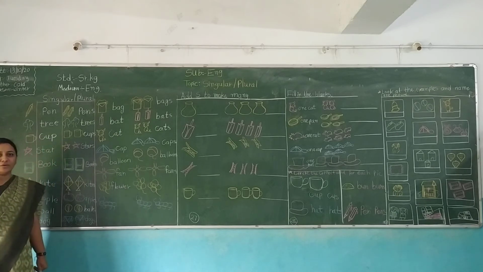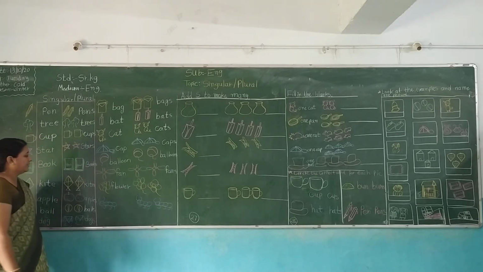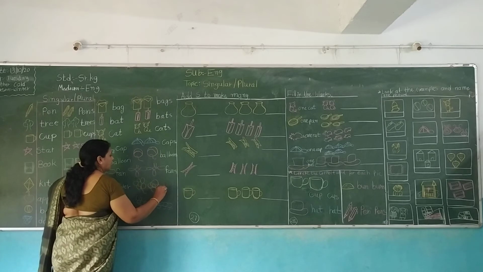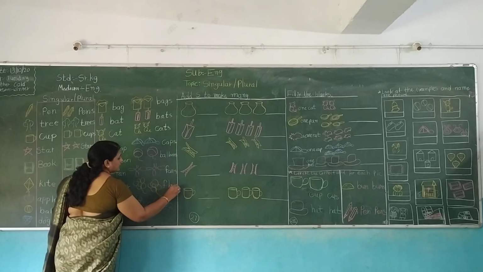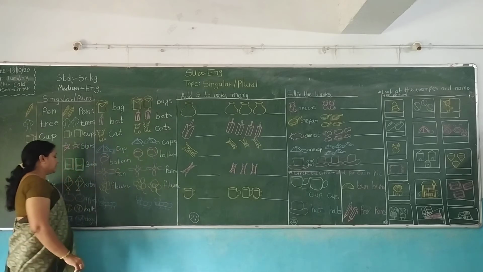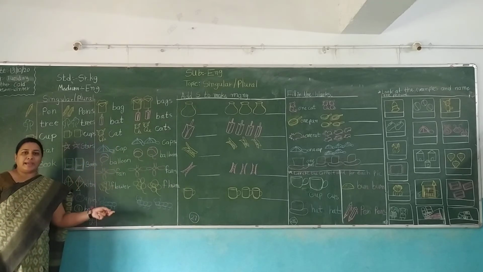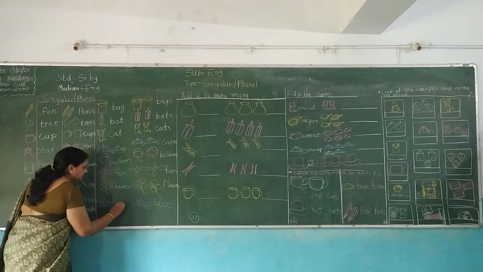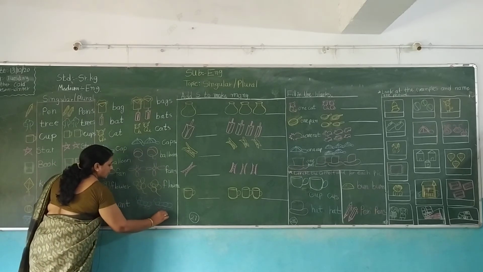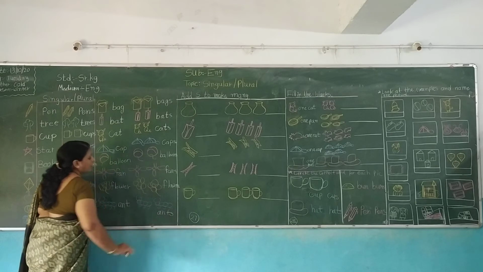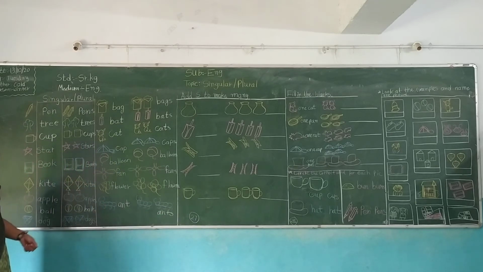Okay. F-L-O-W-E-R, flower, and there are flowers, two flowers. Understood? Ant and ants. I have no place, so I am writing at the bottom, but you write continuously.